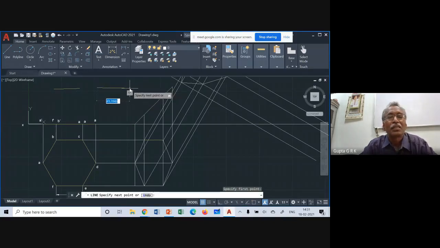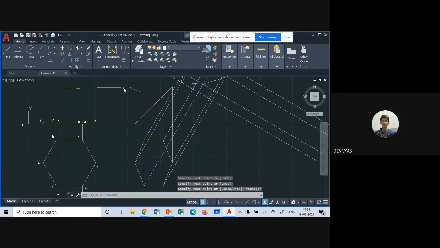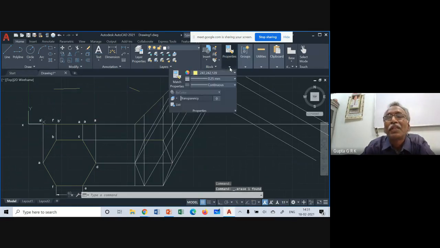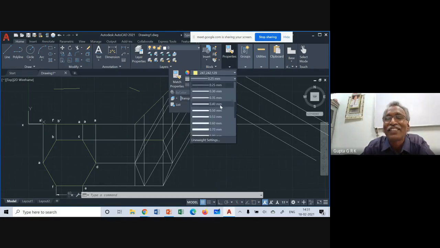Yes, sir, but still the thickness doesn't change. Yeah, seems to be. I will see that. I don't know what is default window. So I will take a thick one. Enter.